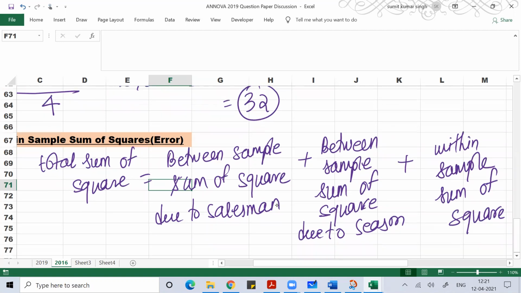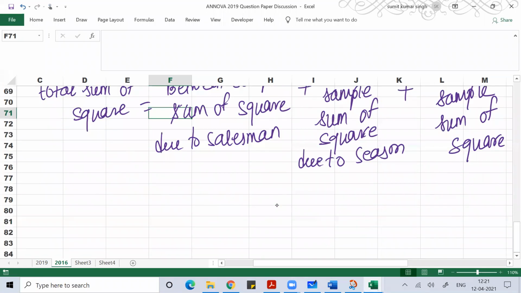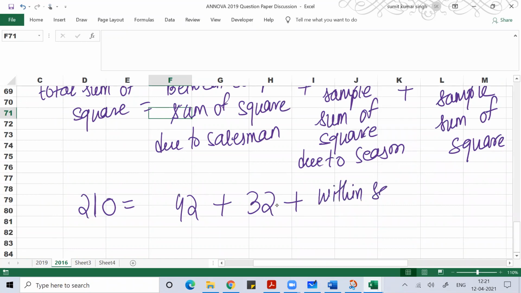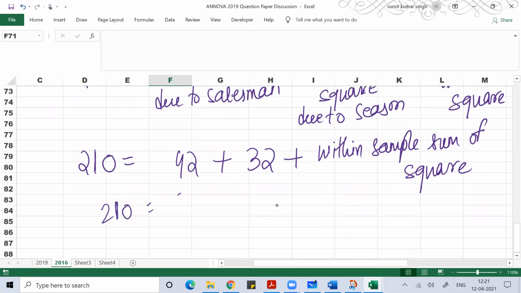So total sum of square is 210. Between sample sum of square due to salesman is 42. Between sample sum of square due to season is 32, plus within sample sum of square. So 210 is equal to 74 plus within sample sum of square.